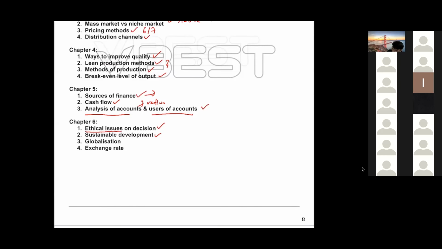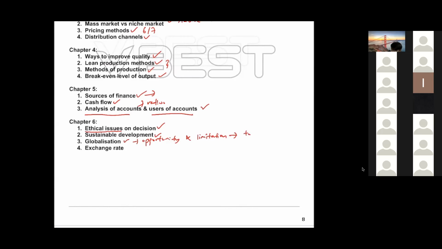Okay, globalization. What are the opportunities and what are the limitations? Basically the advantages and disadvantages. For this question, you must also pay attention and read the question carefully.